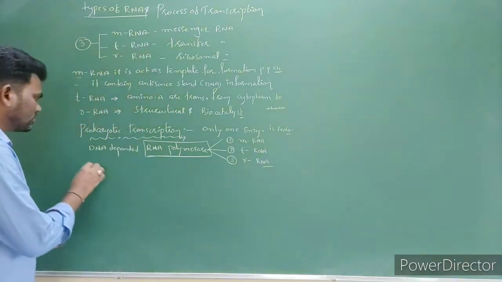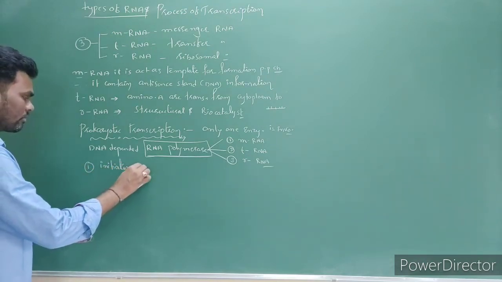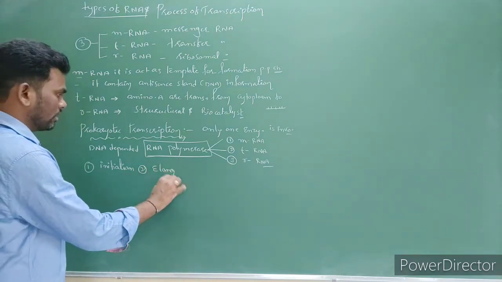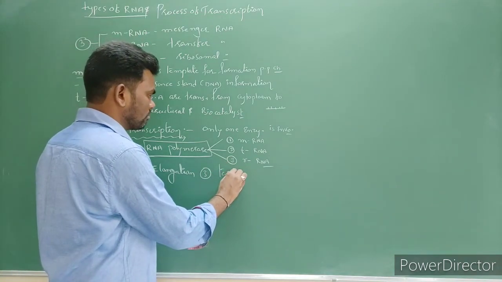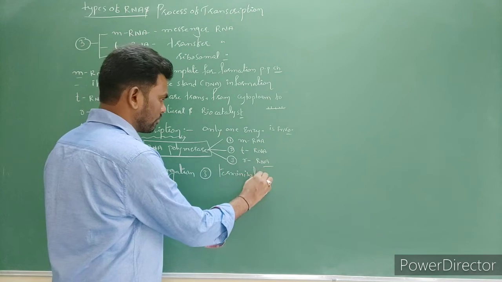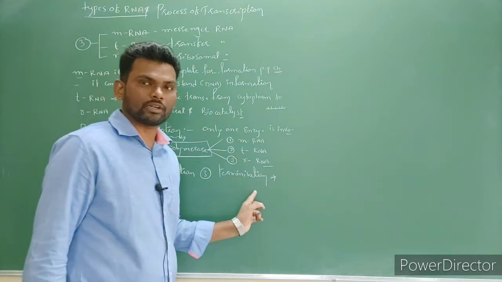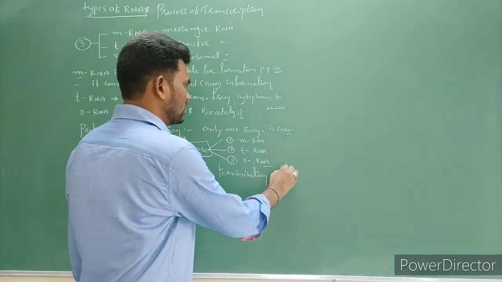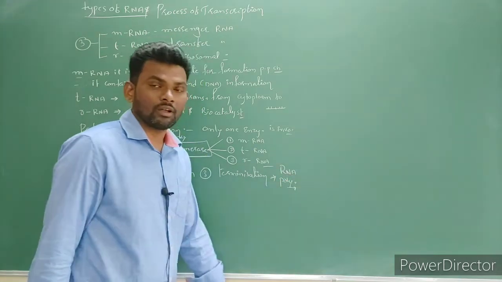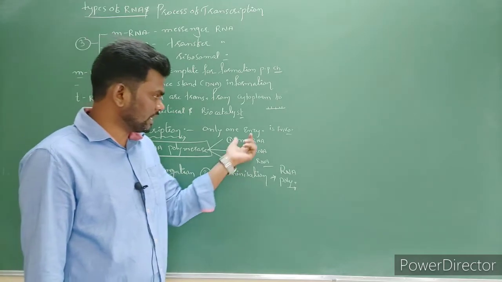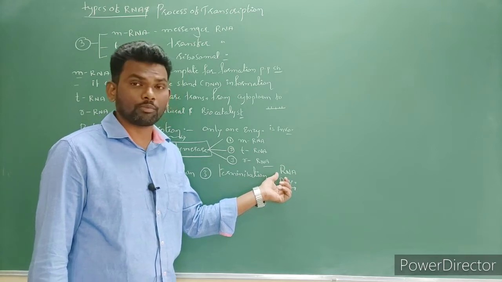And in transcription, 3 steps are there. One is initiation, second one is elongation, and third one is termination. Right? So these 3 steps also be successfully completed by involving of only one enzyme, that is RNA polymerase enzyme. The question is here, sir, how it is possible? This entire synthesis of RNAs and these 3 steps are finished by involving of only one type of RNA polymerase.